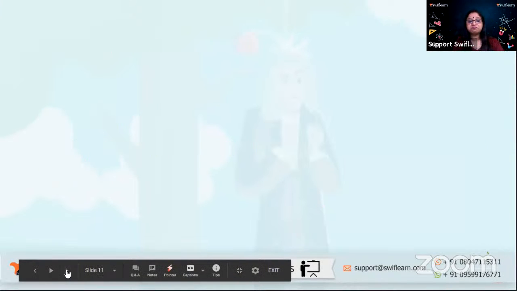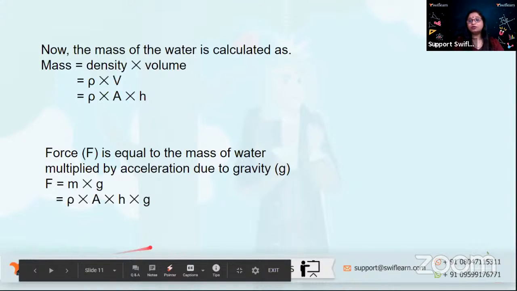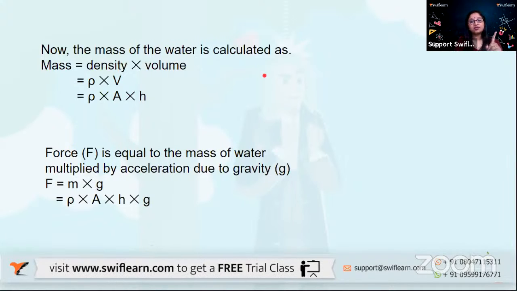Now we are trying to compare the variation of pressure as we go deeper and deeper into fluids. We know mass of water is nothing but density into volume, basically because density equals mass upon volume. So mass is going to be rho into V. We already know volume when we talk of the liquid here is going to be area into H. So mass is rho into A into H, the density into area into height of the liquid column.